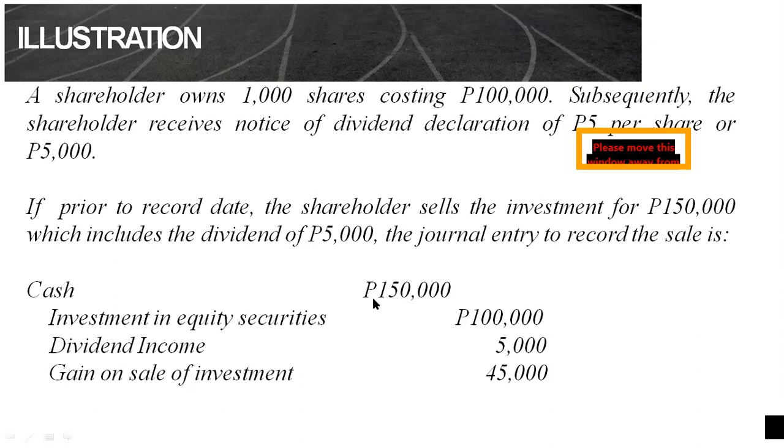Parang i-advance na niya, no? Pagbabayarin niya si buyer sa dividend income na matatanggap niya kapag nagbayad na yung corporation. So kaya nag-credit tayo dito ng dividend income na 5,000.